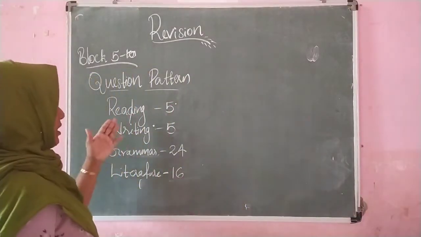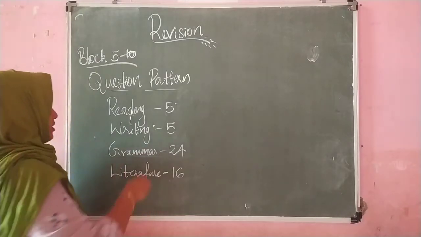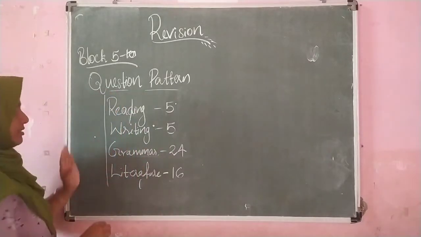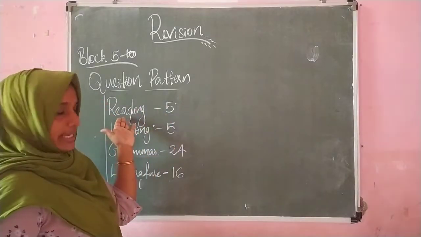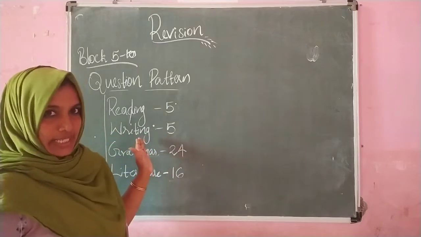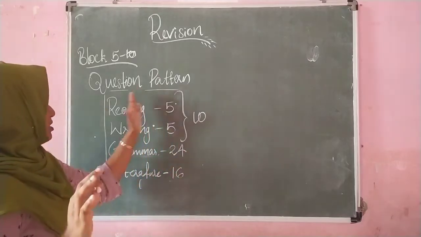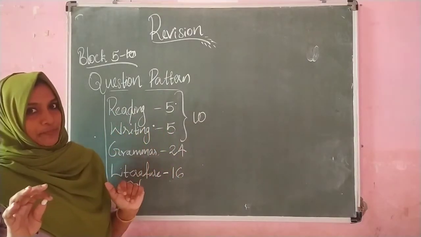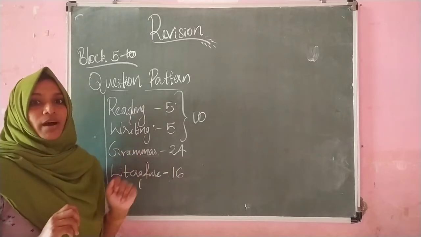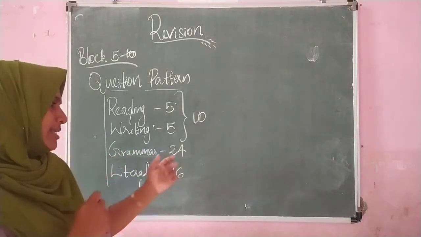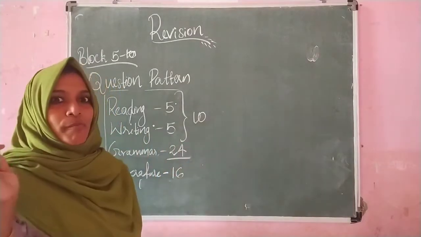See children, here reading, writing, grammar and literature. These are the question pattern of your exam. So from this, 5 marks for reading and 5 marks for writing. So total you will have 10 marks from this reading and writing part. And let's see this next part. What is it? It is grammar. How many marks does it have? Yes, it has 24 marks.